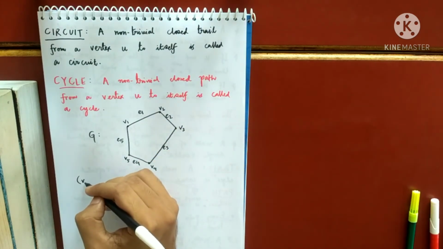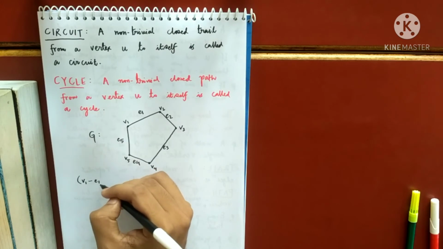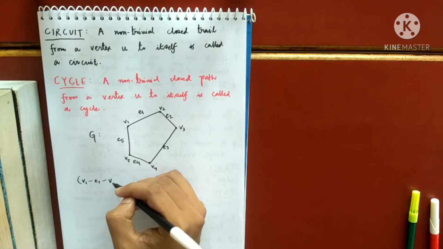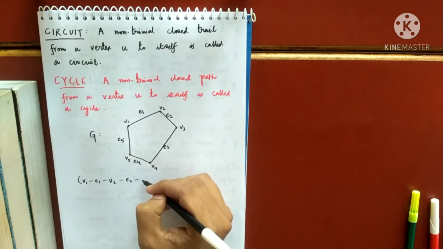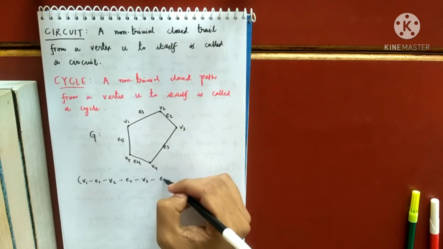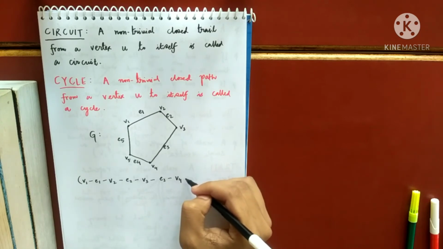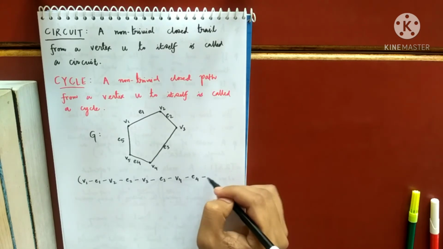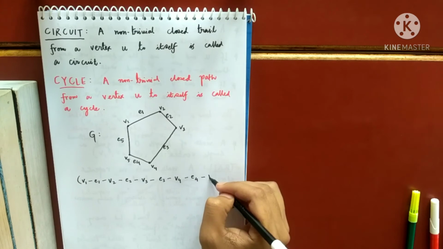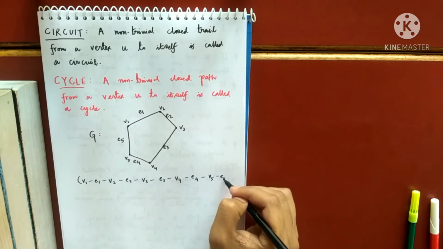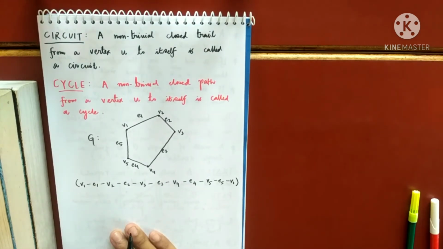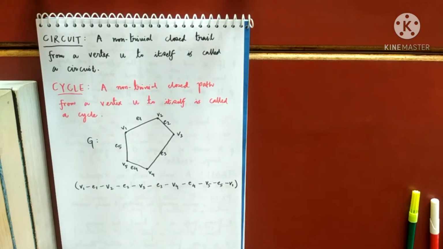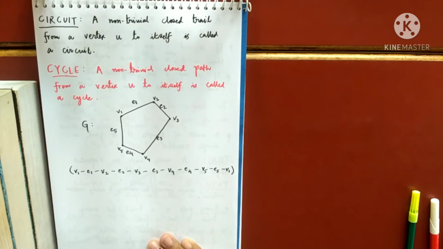Now look at this one. I start from V1, then E1, then V2. You may use commas or lines, it doesn't matter; different authors use different symbols. Then E2, V3, E3, V4, E4, V5, E5, and then V1. What is this? A cycle, a circuit, a path, a walk? What is the standard, precise name given to this one?